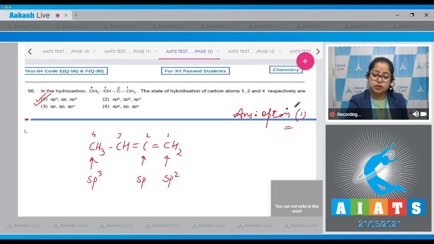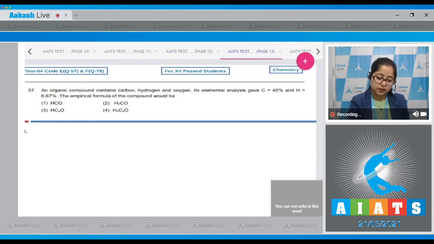Moving to next question, which is question number 57. Let's read it. An organic compound contains carbon, hydrogen and oxygen. Its elemental analysis gave carbon 40%, hydrogen 6.67%. The empirical formula of the compound would be.